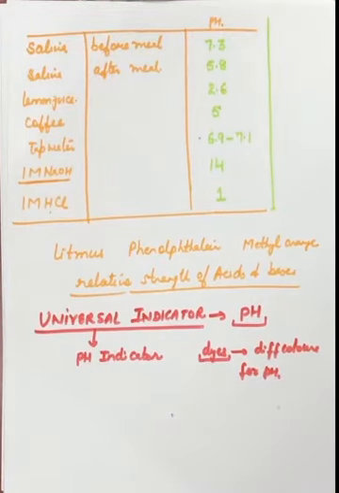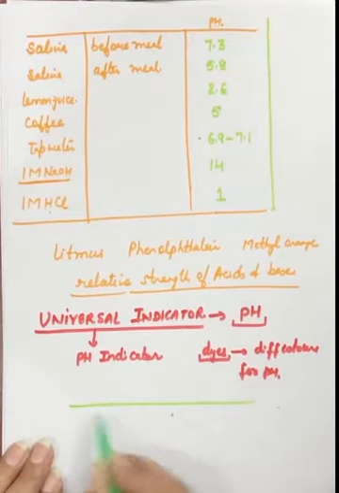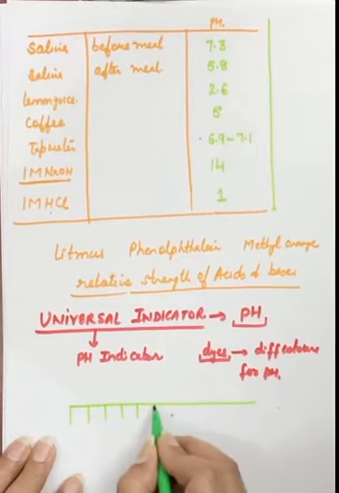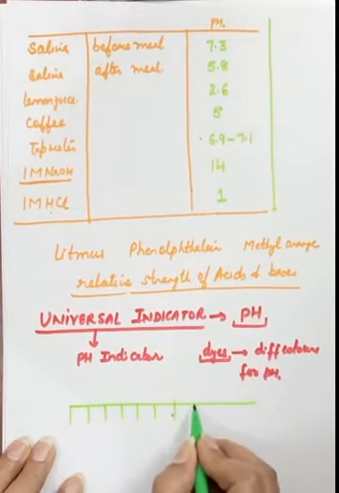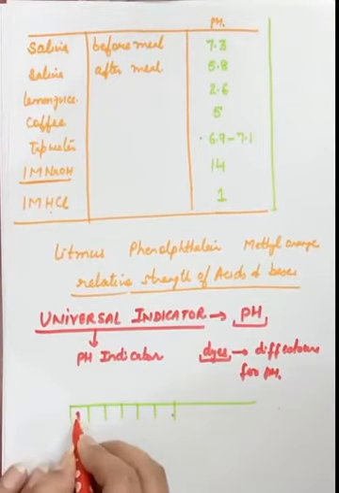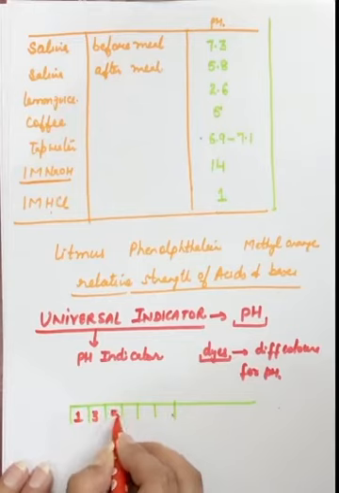Now, to understand these colors, I am drawing this pH universal indicator. There are values from 1, 2, 3, 4. I'm taking pH 1, pH 3, pH 5, some of these.